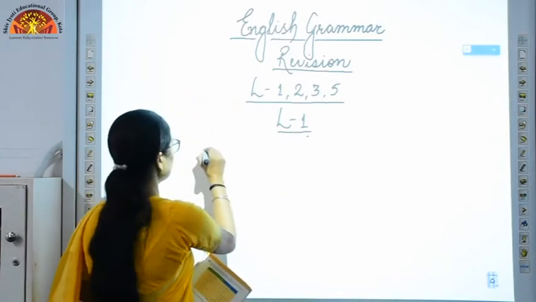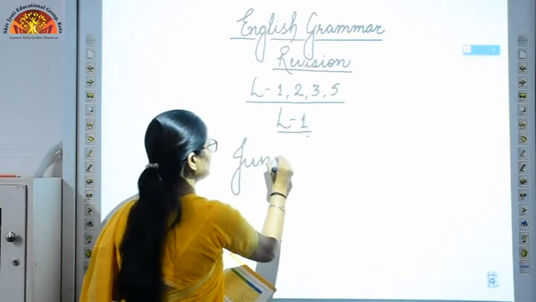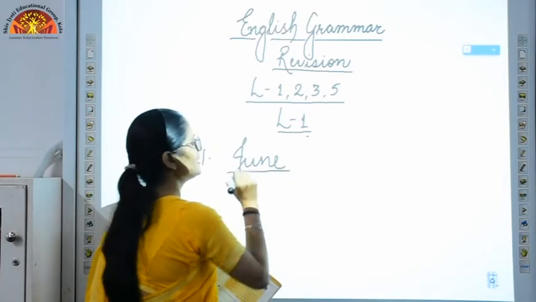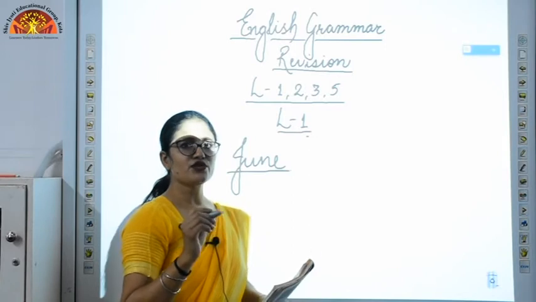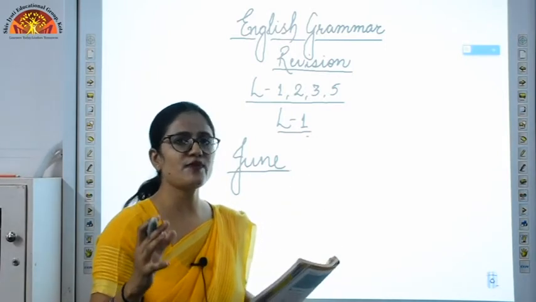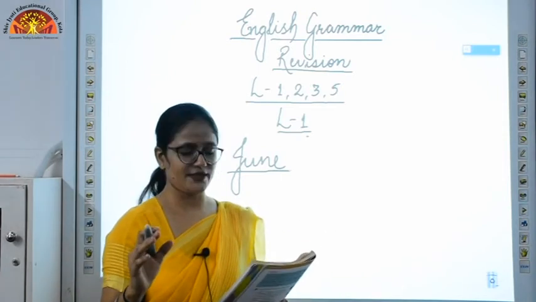If I am writing the name of the month, it will start with a capital letter, even if it is at the end of the sentence. It is at the end of the sentence, but still you have to start it with a capital letter because it is a proper noun. So you have to identify whether it is a proper noun or a common noun. According to it, you have to write it.